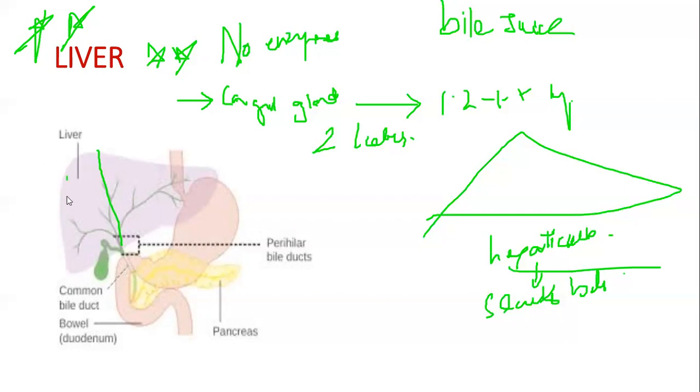So this is the right lobe. This is the left lobe. This is the right hepatic duct, and this is the left hepatic duct. These hepatic ducts go into a muscular sac. So the bile is passing from the right hepatic duct and the left hepatic duct. It passes through both ducts, and then it is stored and concentrated in this thin muscular sac. It is called the gallbladder or cystic duct.